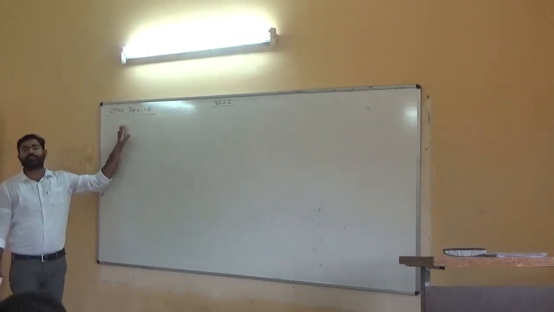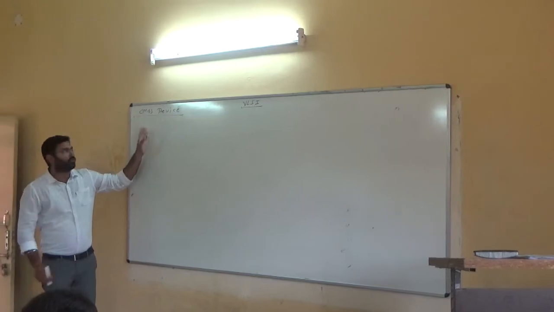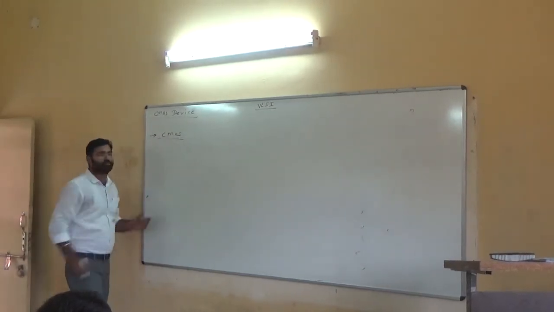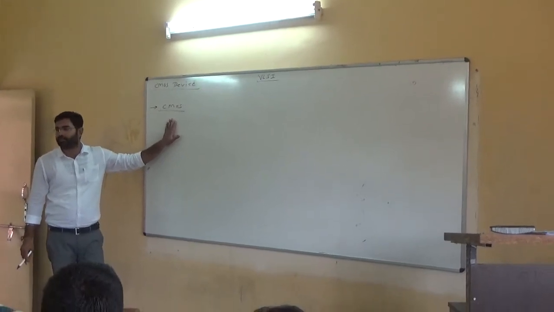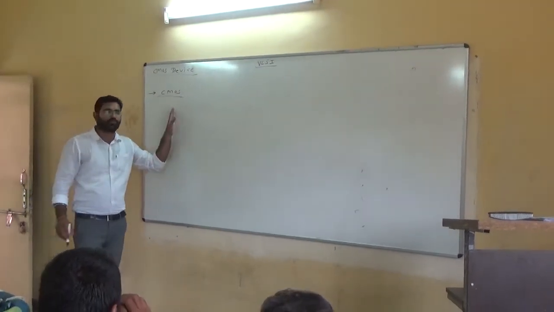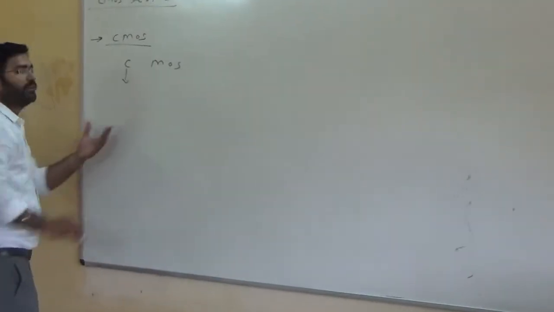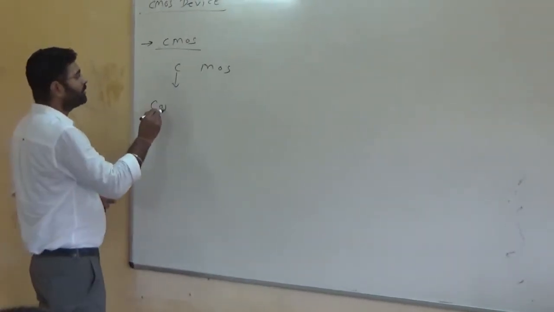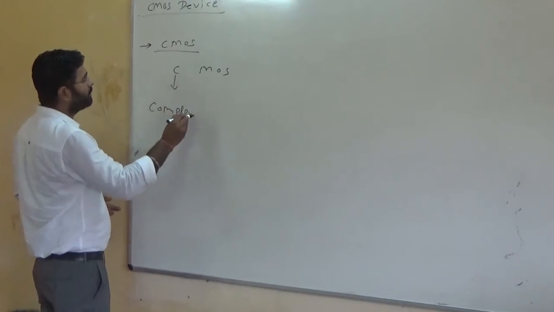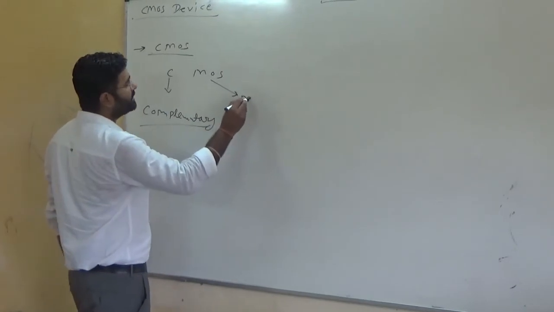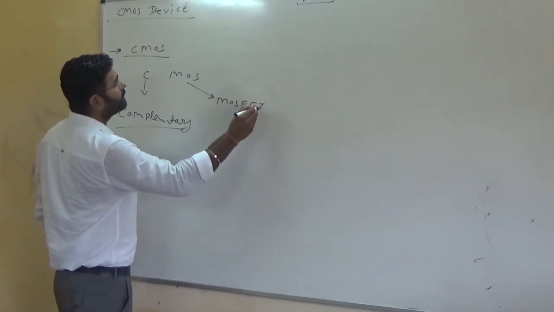Discuss something about the CMOS device. Obviously, the first word is CMOS. Do you know what is the meaning of this word? Anybody? Complementary MOSFET. Here, the first C and the MOS. The first word C implements for the complementary. And MOS, you know very well, that is the MOSFET.